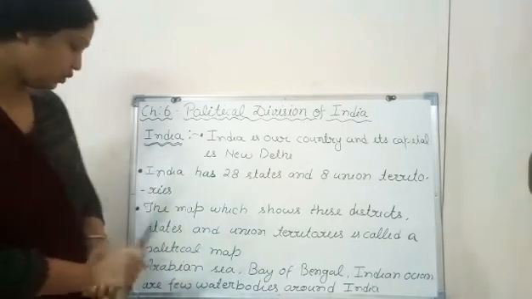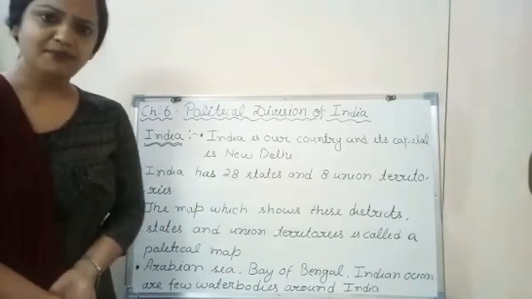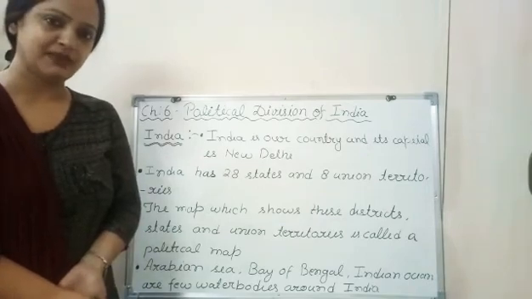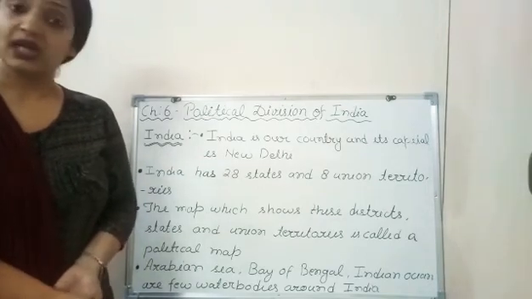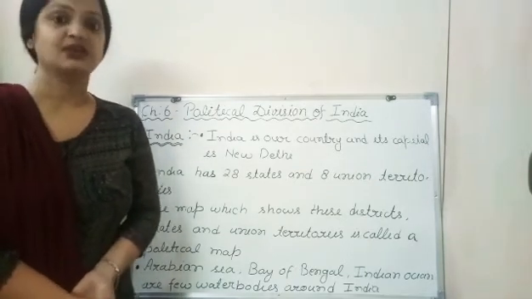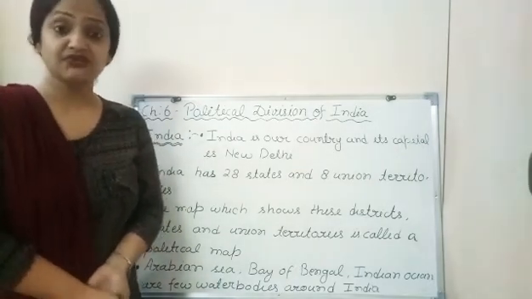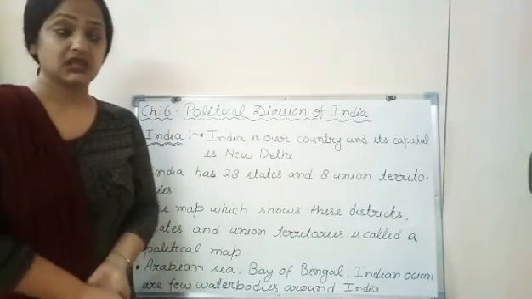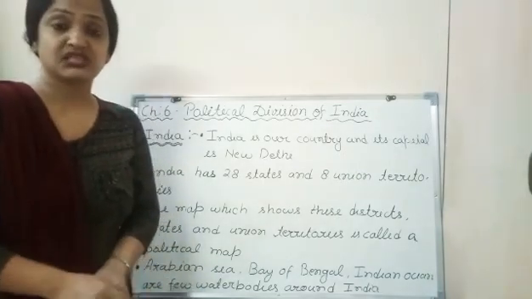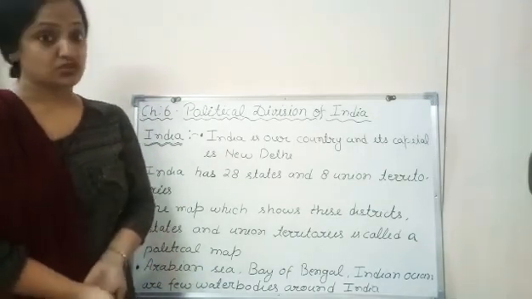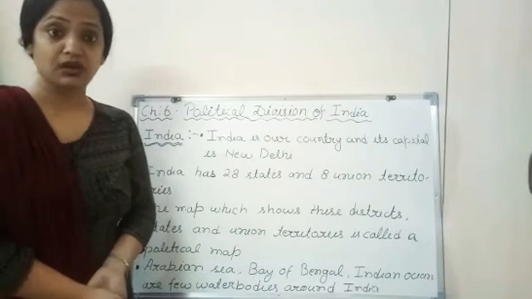You know very well that the map which shows all the boundaries and borders is called a political map. And the map which shows physical features is called what? Physical map. Here we are going to discuss the division of India, so we will see all the boundaries and borders of states inside India.